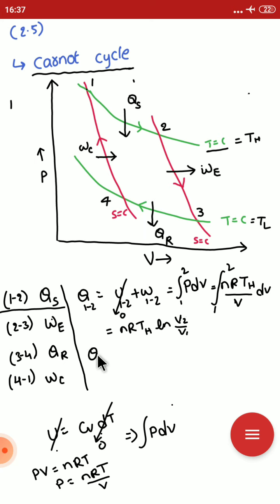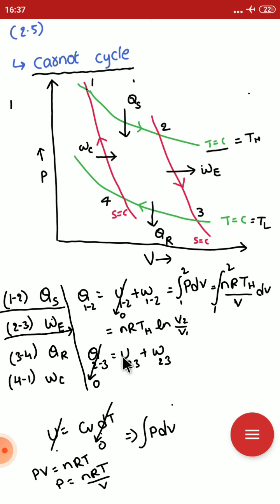If you write the same for the 2 to 3 process, the process itself is a reversible adiabatic process. Reversible adiabatic process means no heat transfer takes place, so the Q term is equal to 0.